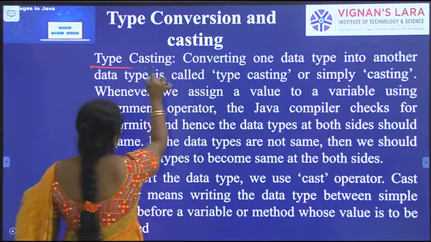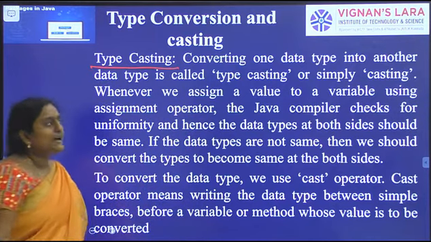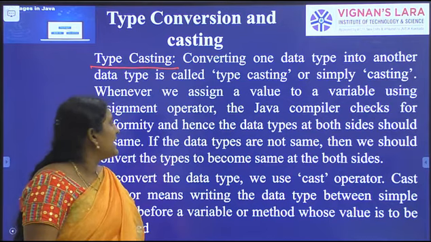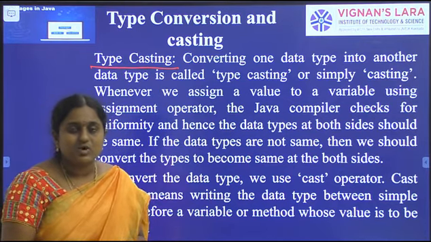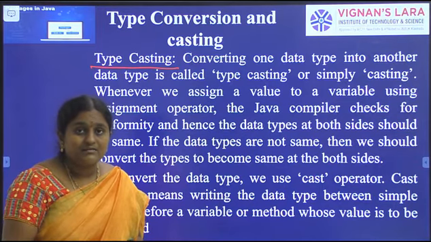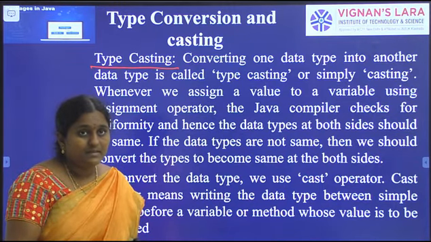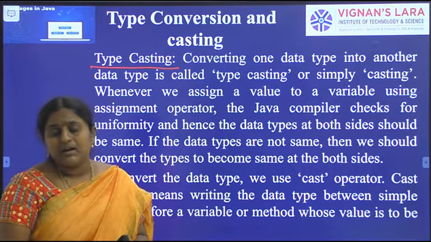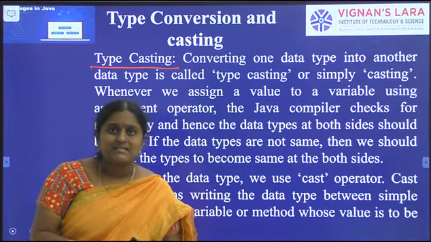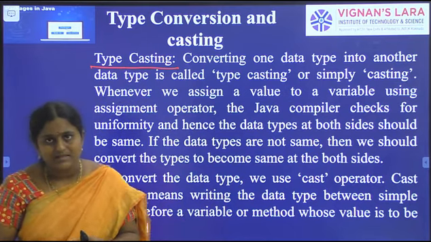So here, typecasting. What is typecasting? Converting one data type into another data type is called typecasting. In the previous class we covered the typecasting concept. Data type casting can be classified into two types: automatic or widening typecasting, and explicit or narrowing typecasting.